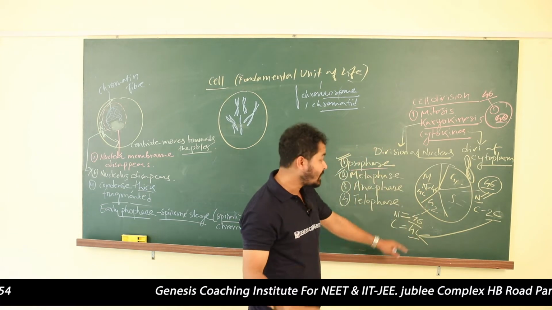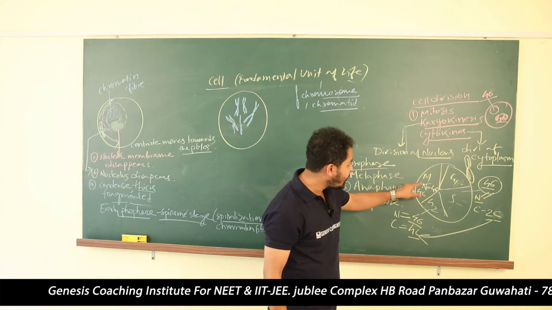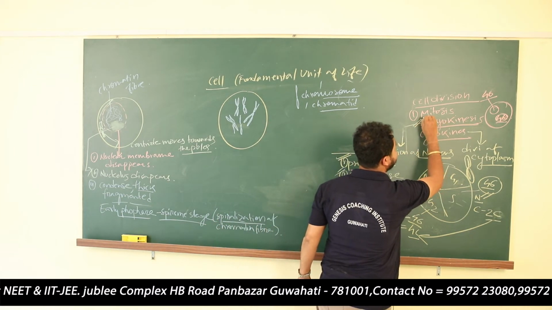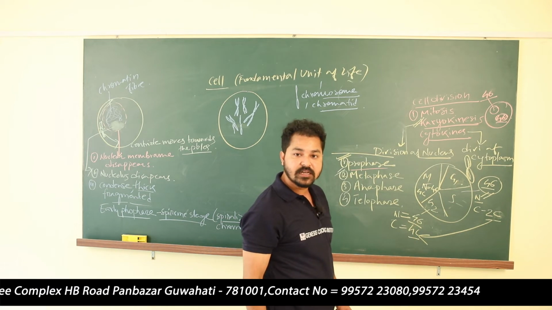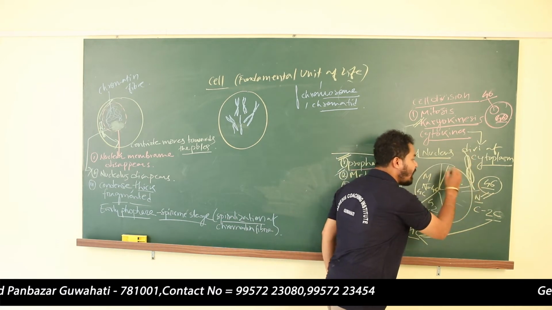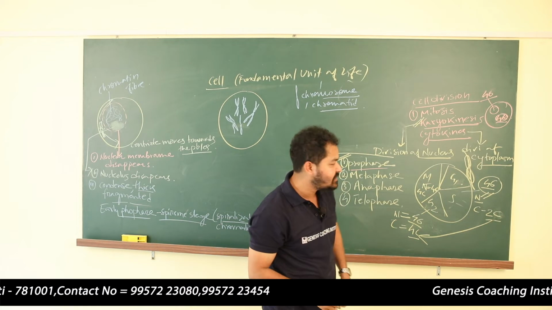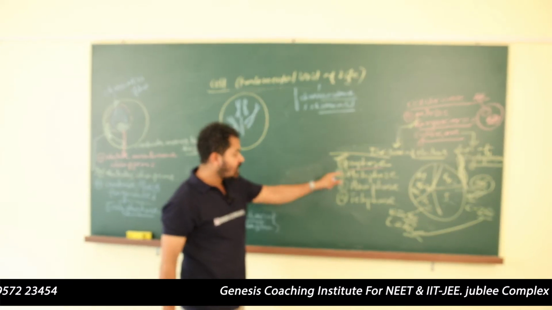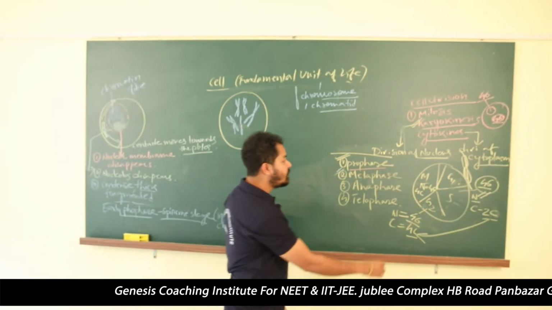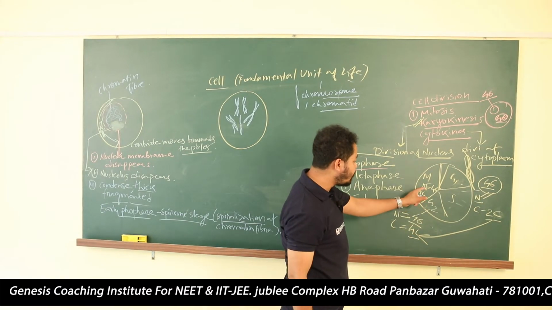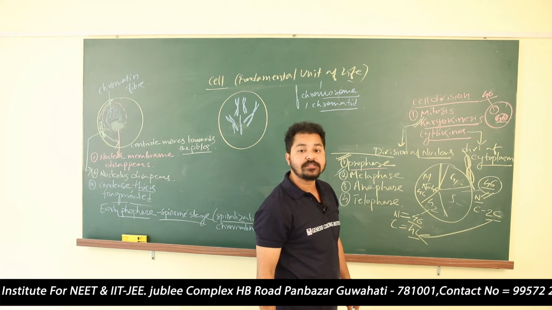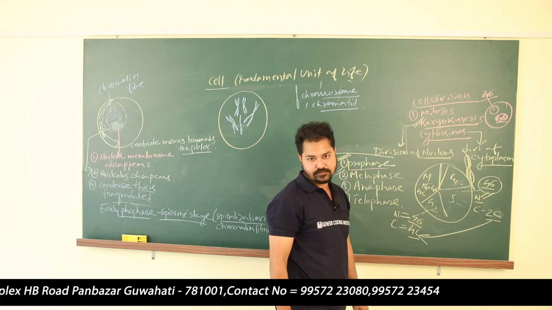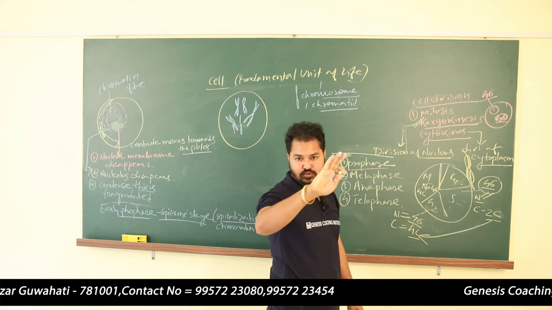But remember, what happens in the M phase? In M phase, the division, karyokinesis, the division of the nucleus will take place. Now this chromosome will get divided. We are performing the division. Prophase is done. Now we are in metaphase. After M phase, the content of DNA will get halved. Are you getting my point? In case of meiosis, it will get halved, but in case of mitosis, it will be the same. Number of chromosomes will be the same.